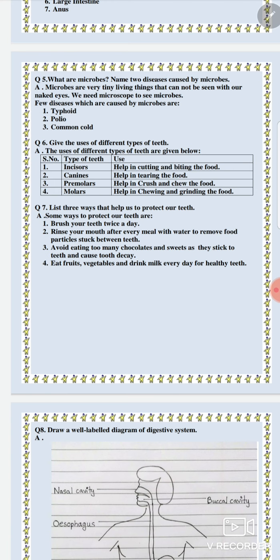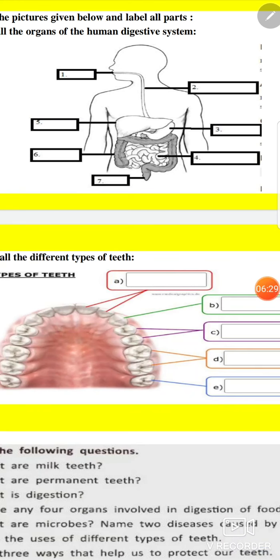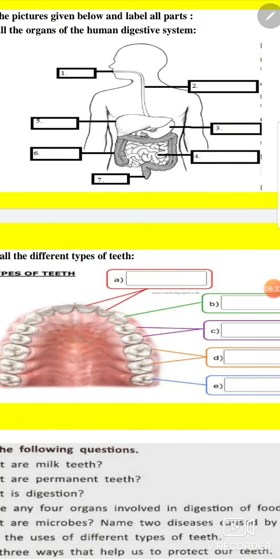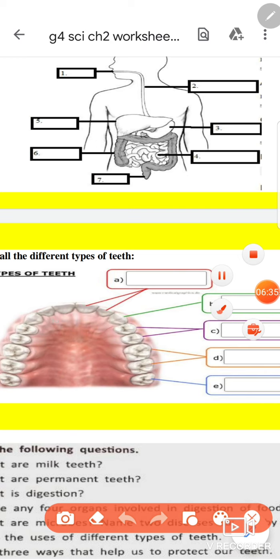Four in the upper jaw and four in the lower jaw. You can look into the picture. First one is this one, the front one. These are four in the upper jaw, four in the lower jaw. These are incisors. Their function is they help in cutting and biting the food.